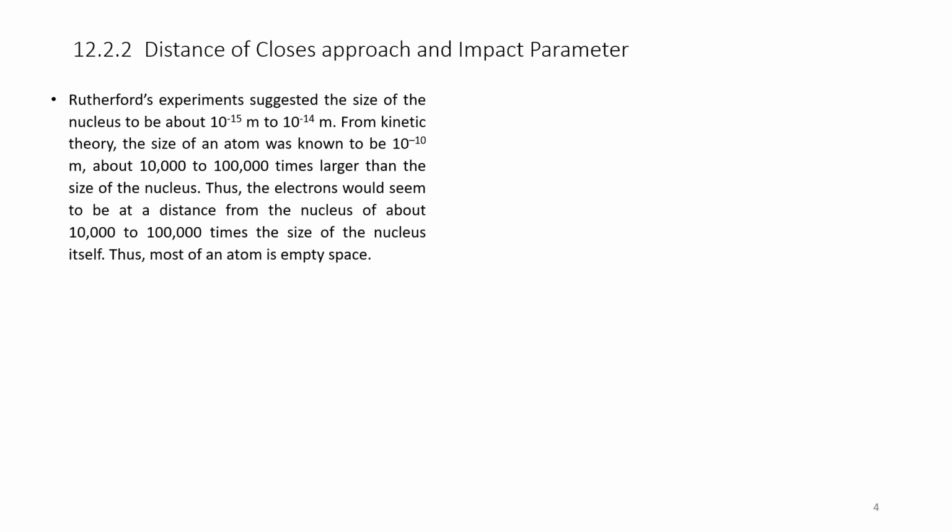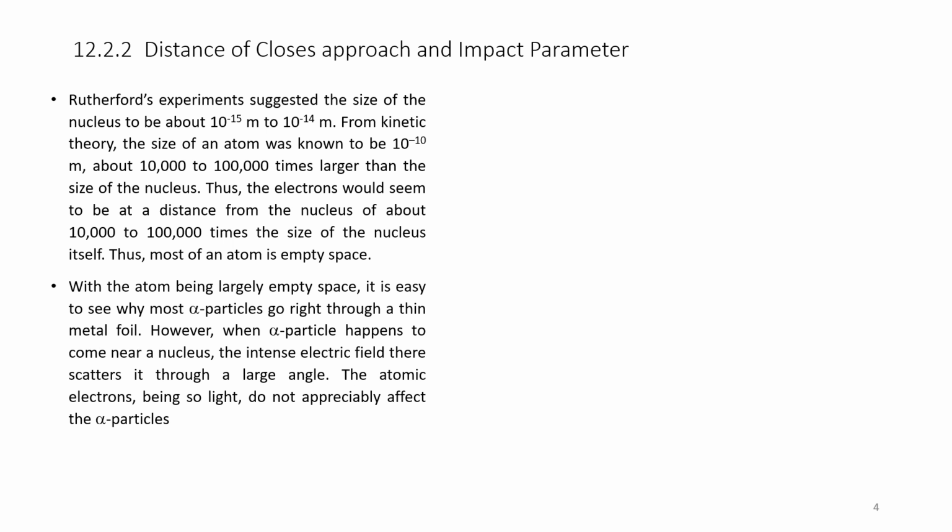Thus, the electrons would seem to be at a distance from the nucleus of about 10,000 to 100,000 times the size of the nucleus itself. Thus, most of an atom is empty space. He found the distance between the nucleus and the first orbit through his experiments. With the atom being largely empty space, it is easy to see why most alpha particles go right through a thin metal foil.